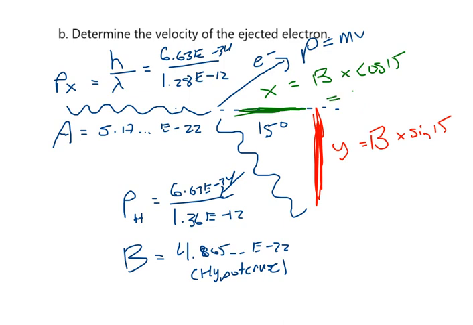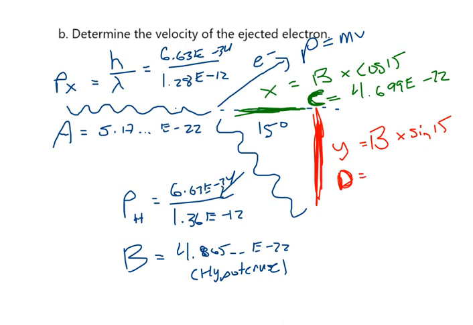So b times cosine 15. I got this value here, 4.699 e minus 22, and I'm going to call that letter C. Store as C. And why don't I call this one letter D, the y direction one?